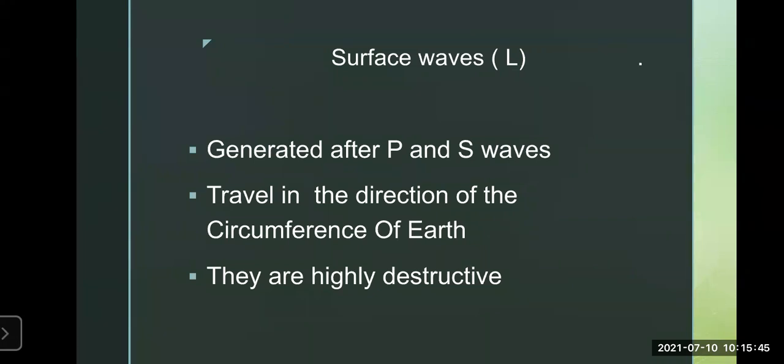Many destructive things are created when these surface waves hit with more and more magnitude. The most destruction is caused near the epicenter, where it actually started, and then the intensity goes on becoming less. So we'll see the next slide.